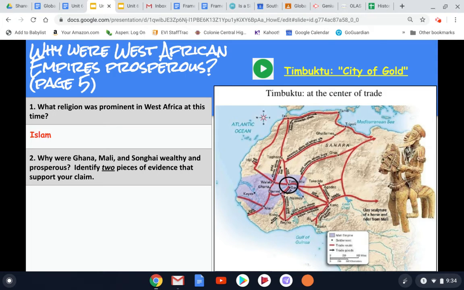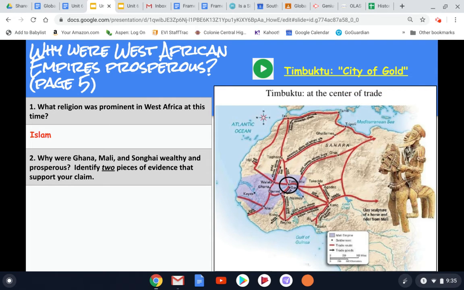The second question, why were Ghana, Mali, and Songhai wealthy and prosperous? I want you to identify 2 pieces of evidence that support your claim. So remember, evidence needs to be specific information, maybe even a quote from the text that we read on the page, or something that you watched in the video clip that's also right here.